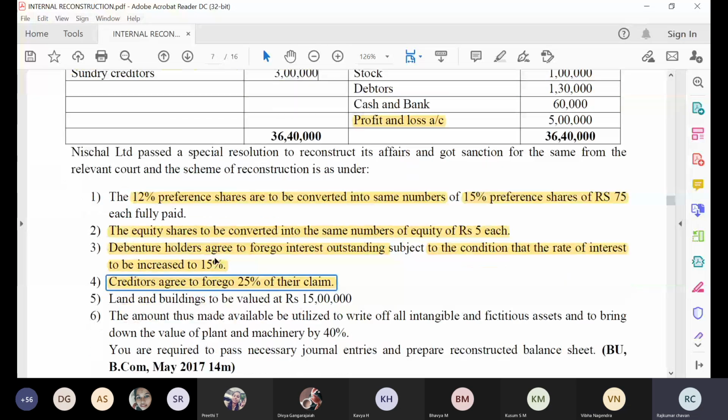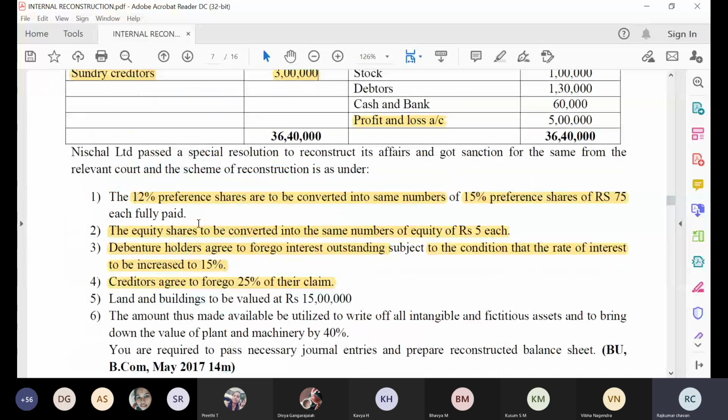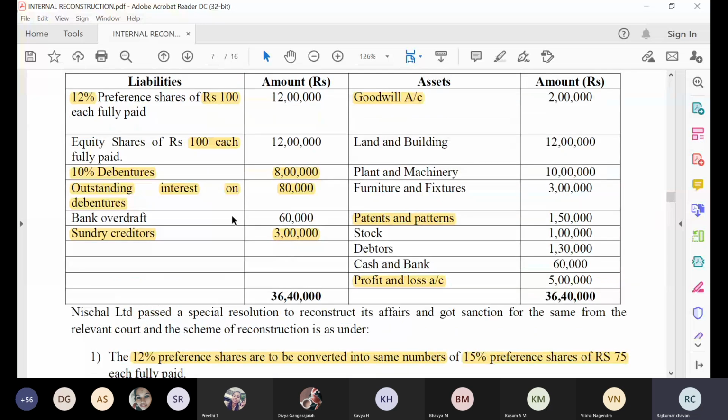So what is happening here? Earlier, the old creditor was 3 lakh rupees. But they are telling that they don't want 25%, which means the company's liability will get reduced. So 75,000 is a profit. 3 lakh minus 75,000 means we have to pay 2 lakh 25,000 rupees. So we got a profit once again.